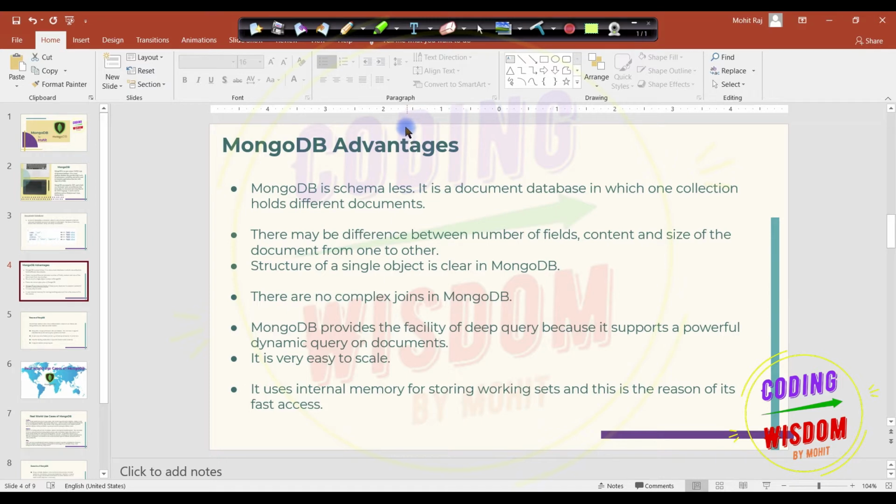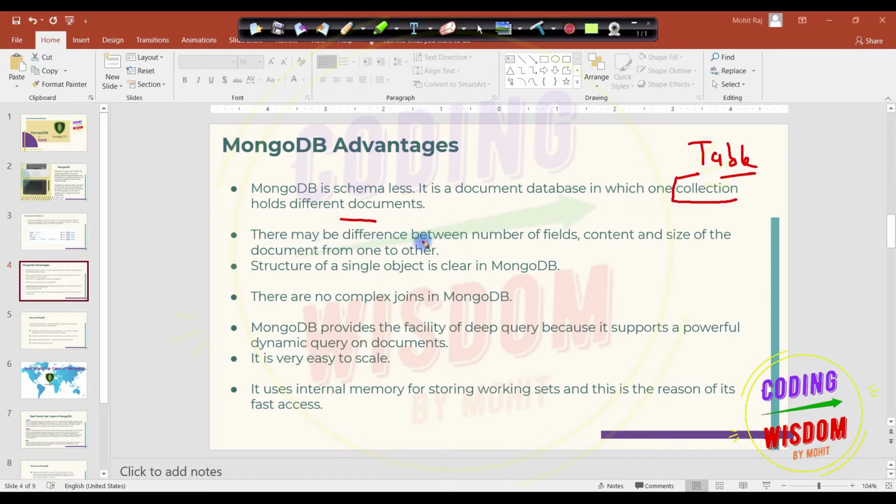MongoDB advantage. MongoDB is schema-less. In the SQL database, you have seen schema, but here there is no schema. It is a document. We have seen what a document is, a JSON style document, in which one collection holds different documents. So a collection is a table here. You can relate collection with table. So please remember this one. This is a table here.